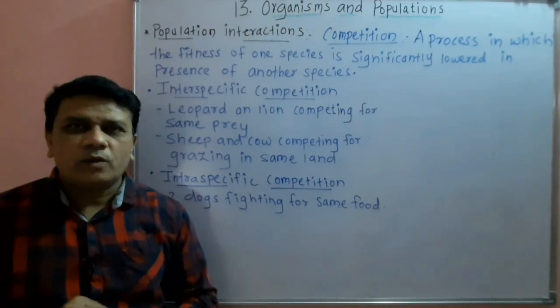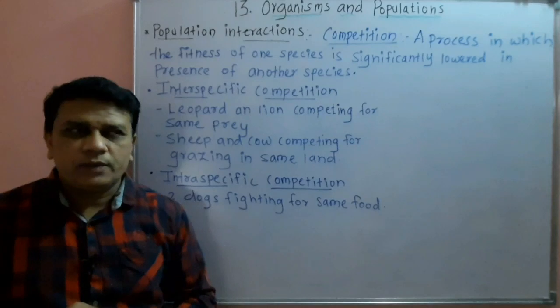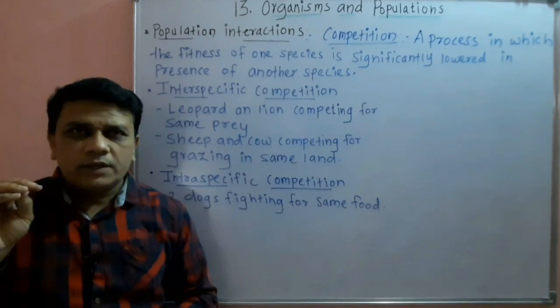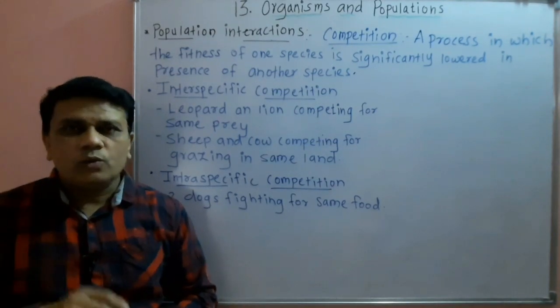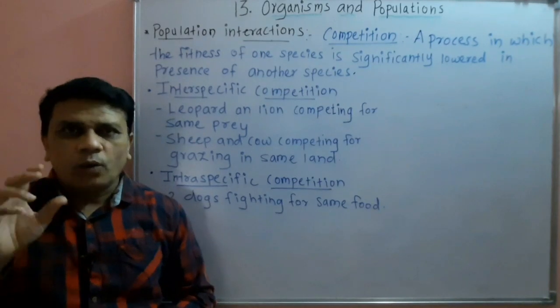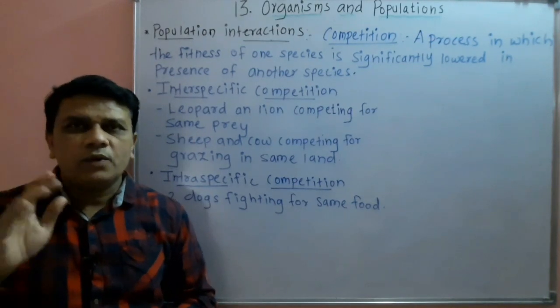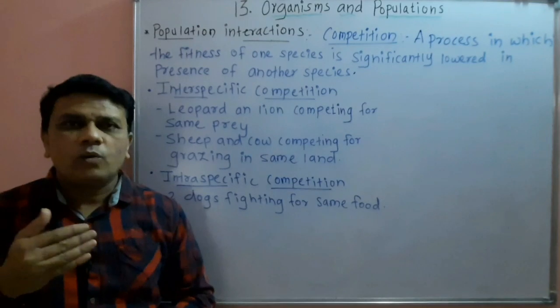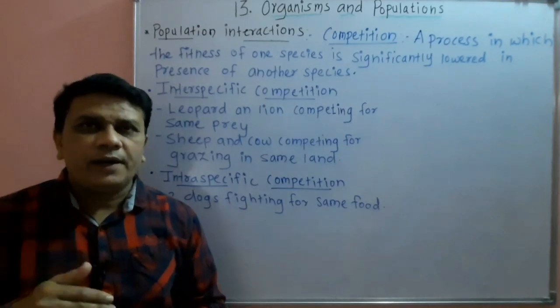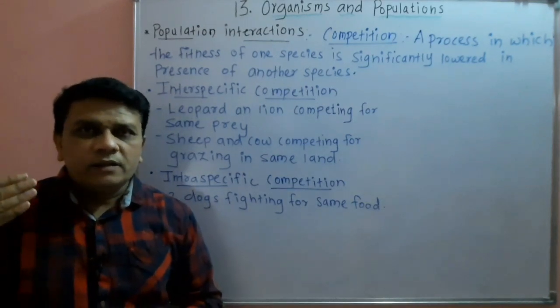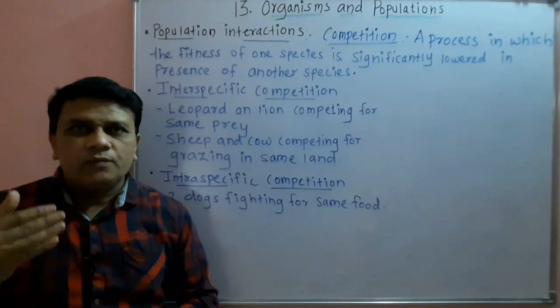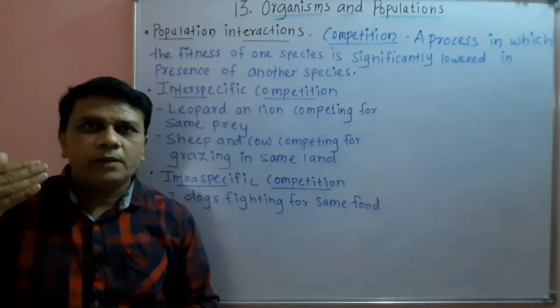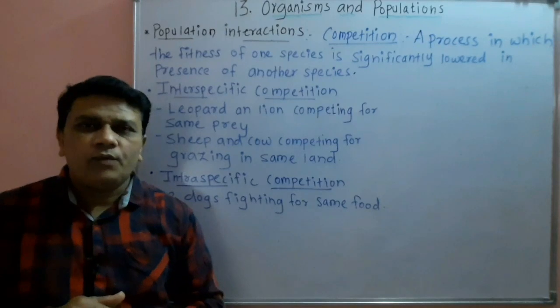Now the Gause's competitive exclusion principle states that two closely related species competing for the same resources cannot coexist indefinitely, and the competitively inferior one will be eliminated eventually.